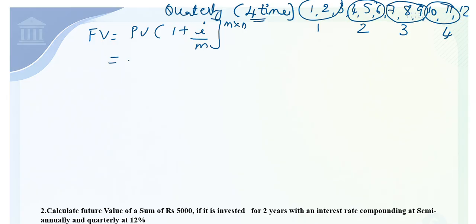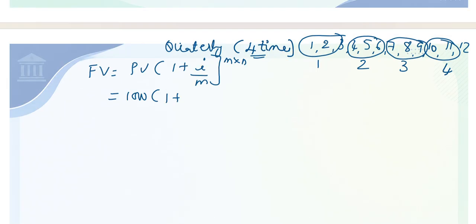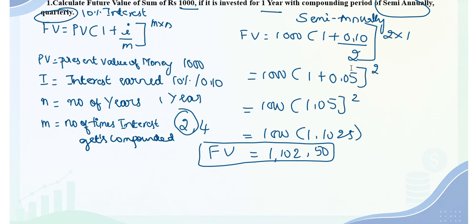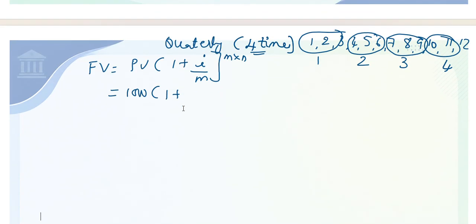So what was my present value? 1000 rupees. 1 plus what was the interest rate that I was earning there? My interest rate is 10%, that is 0.10. m stands for how many times interest is getting compounded, 4 times.